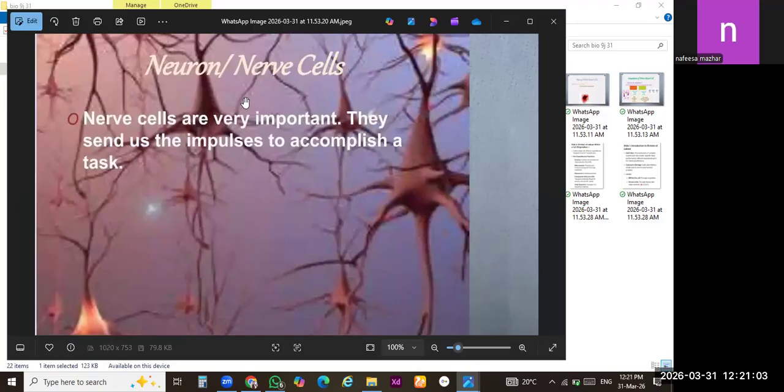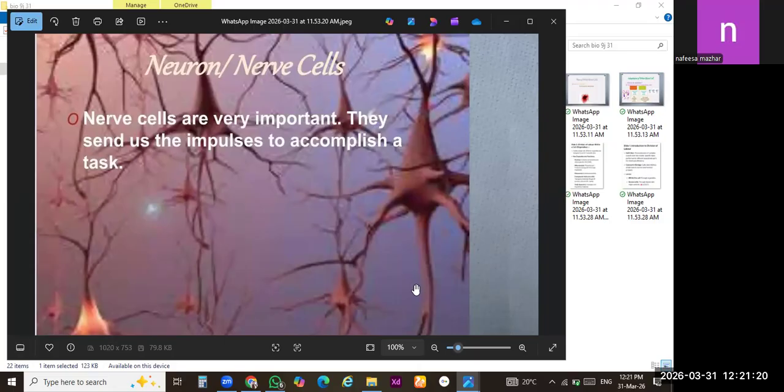I have told you about the structure of the neuron or nerve cell. Here is another representation of the nerve cells. They are interconnected with each other, and carry the message from body parts to brain and from brain to body parts.